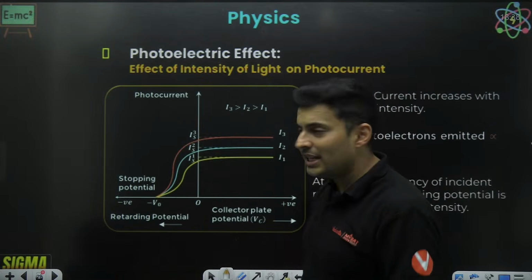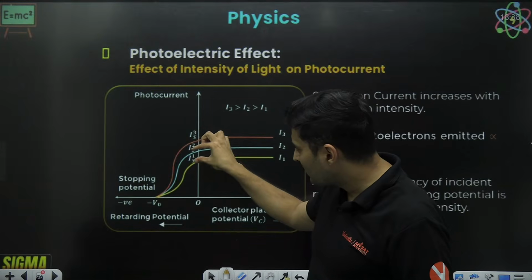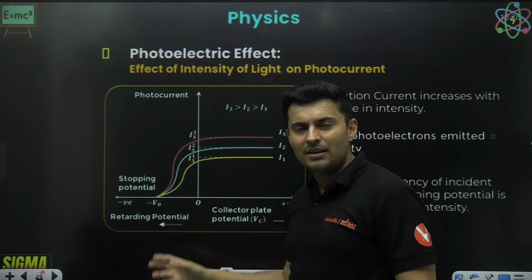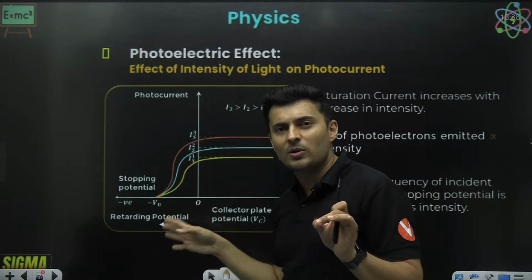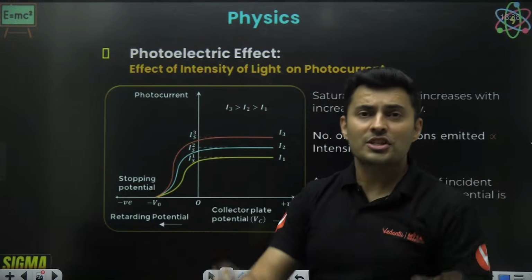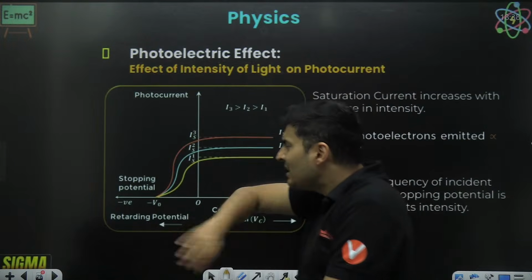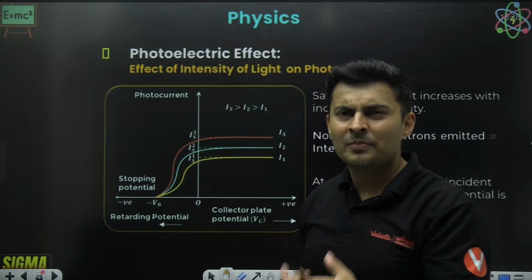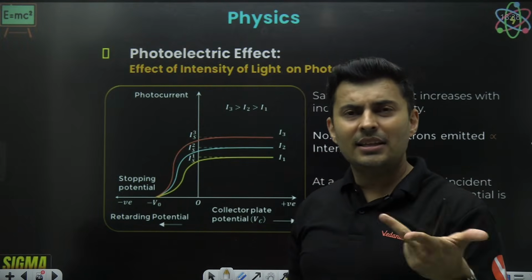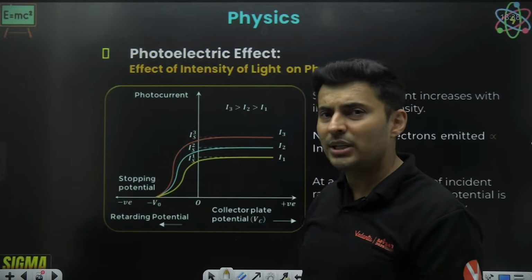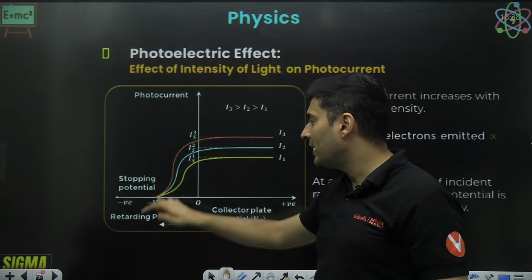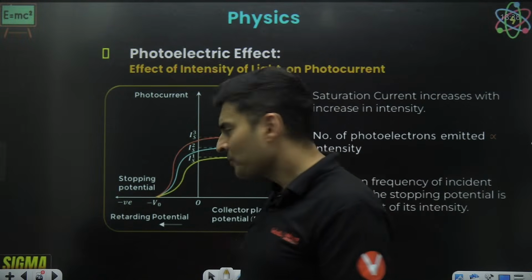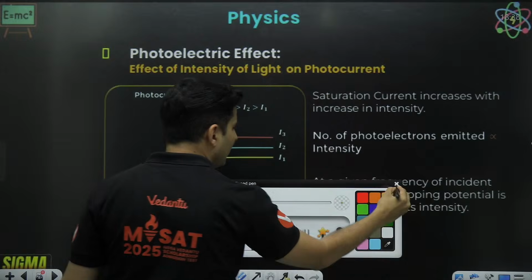But funny thing is, on the reverse side, you will see the current becomes zero somewhere. Their voltage to stop them is independent of the light's intensity. It only depends on the frequency of light and the nature of the material. So the stopping voltage will not be affected by the intensity of the light. And there is a very clear way of explaining it.